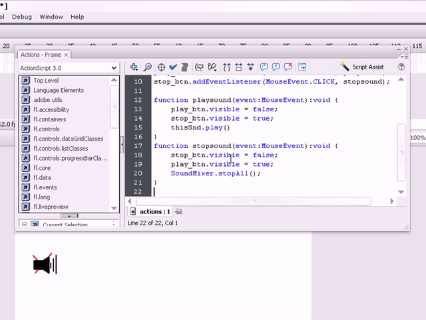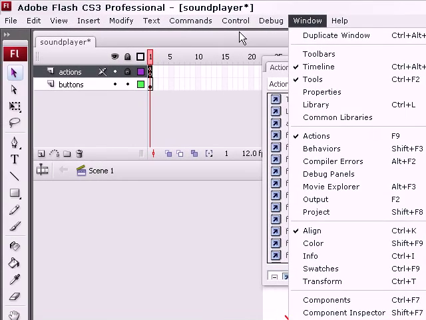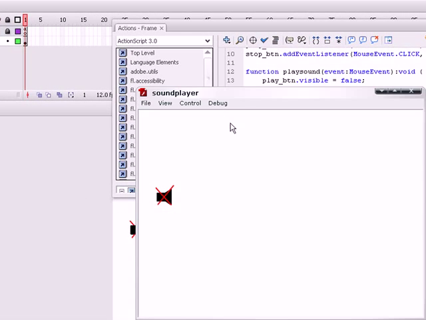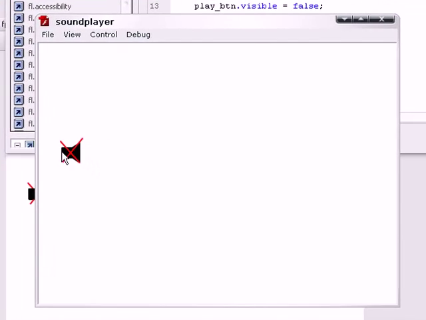Let's check if the code has any errors. No. Let's try it. Let's test the movie. It works. When we click it, it stops, and when we click the play button, it starts. Works perfectly.